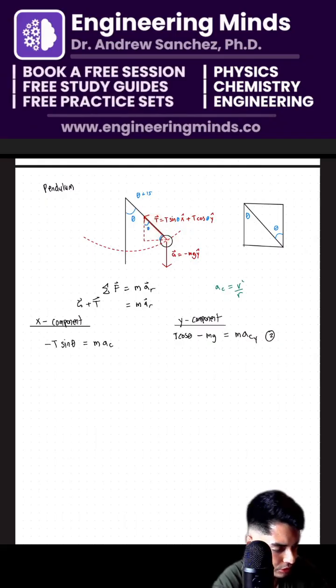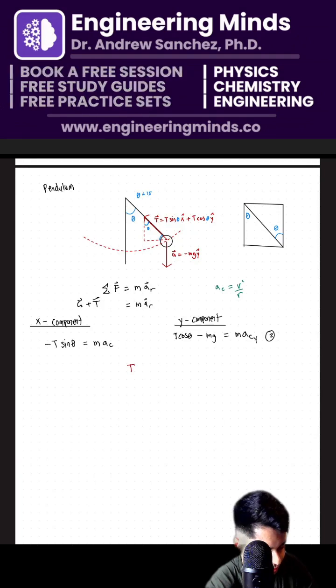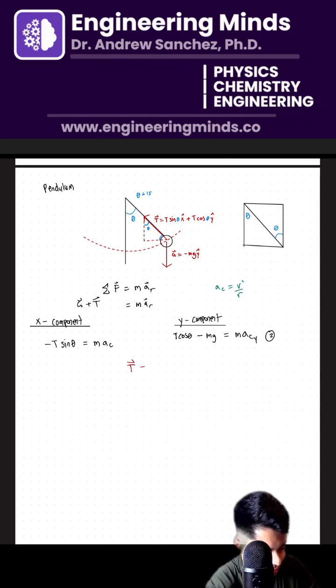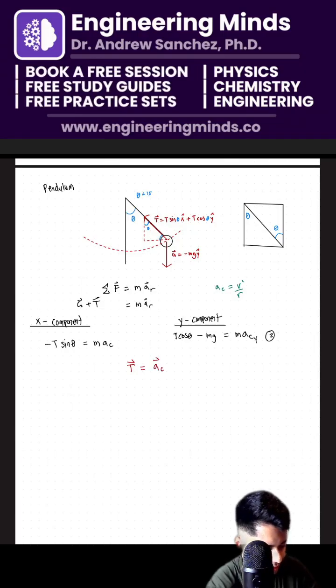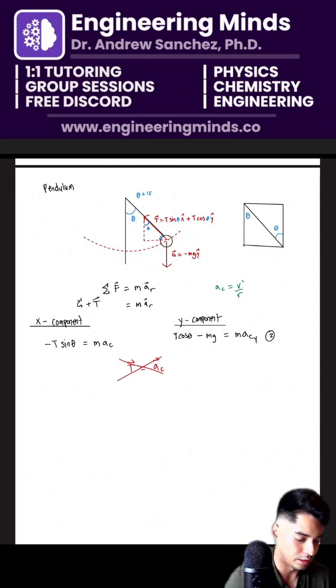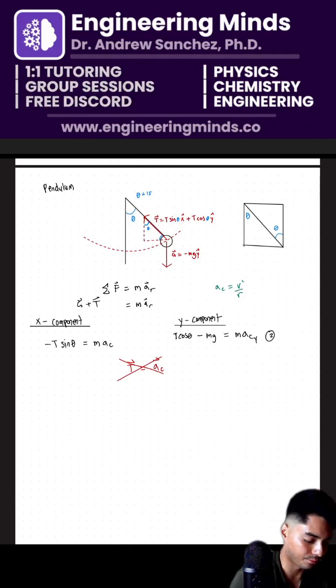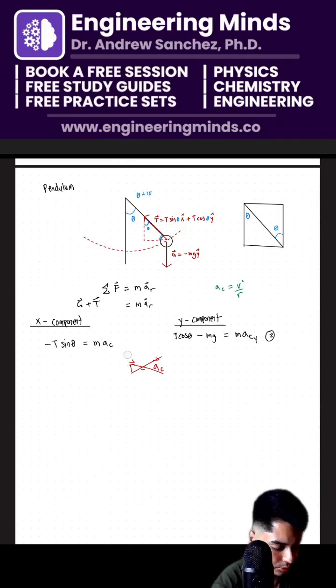So do I want to say, ooh, I don't think so. Part of me wants to say that the tension is equal to the centripetal acceleration, but I don't think that's correct. That doesn't feel right. I think I'm going to replace everything with v squared over r for my acceleration.